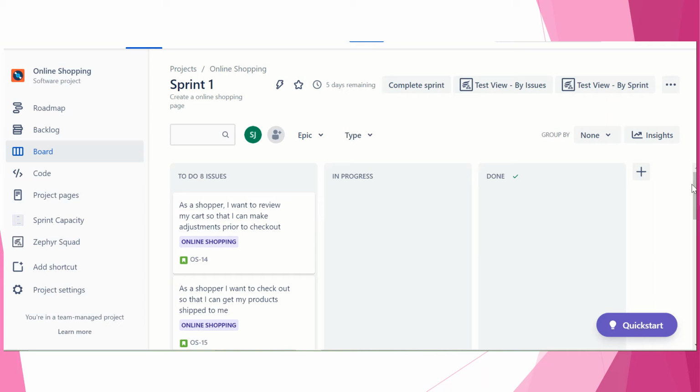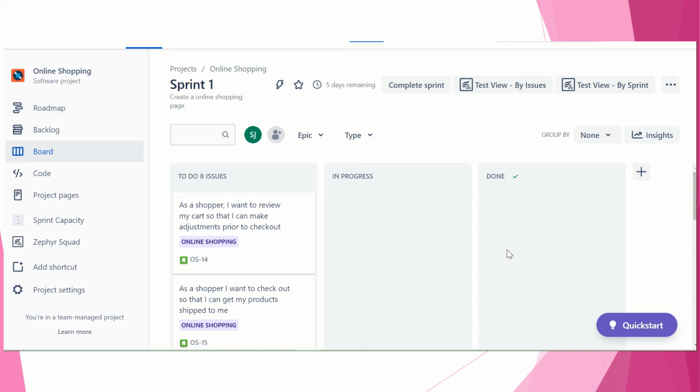During your sprint planning, the team moves all the items from the product backlog to the sprint backlog. What we have done before starting the sprint, we have chosen a particular user story, which is our DOR, and we have started the sprint. We have already set the sprint goal. We have made a plan, estimation, and we have started with the sprint planning, and we are in our board. On a daily scrum, which is 15 minutes, we will keep track of this status board, whether we are in to do, in progress, done, and how close we are to our sprint goal.